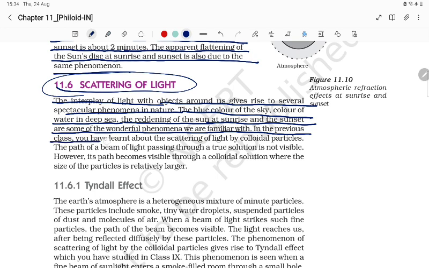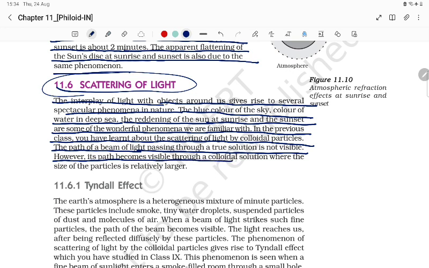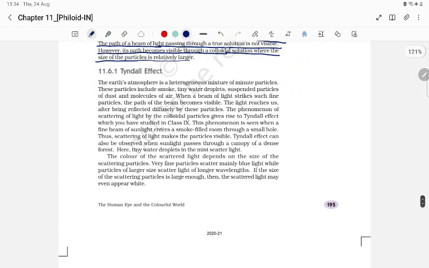In the previous class, you have learned about the scattering of light by colloidal particles. The path of a beam of light passing through a true solution is not visible, however, the path becomes visible through a colloidal solution, where the size of the particles is relatively larger. Tyndall effect.